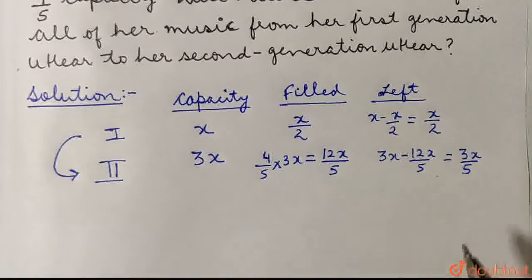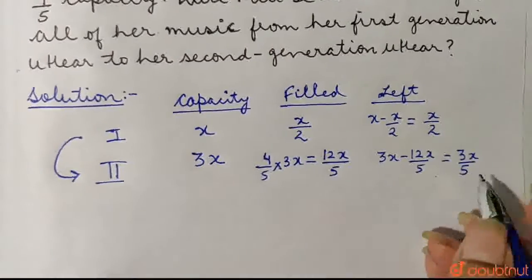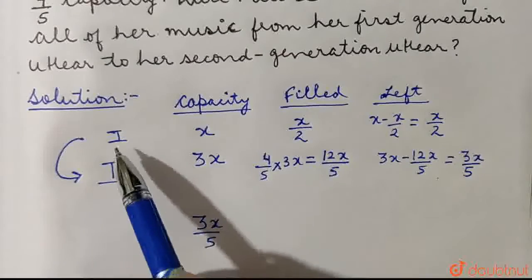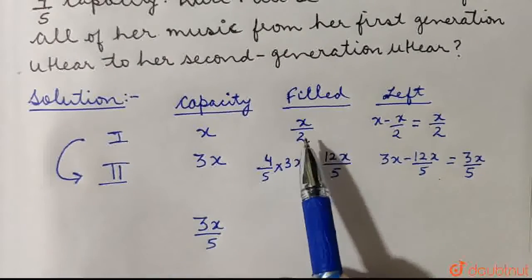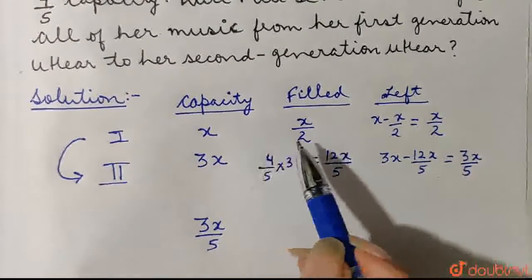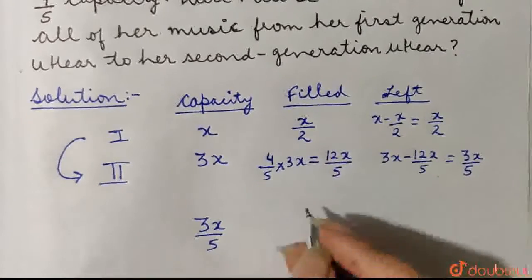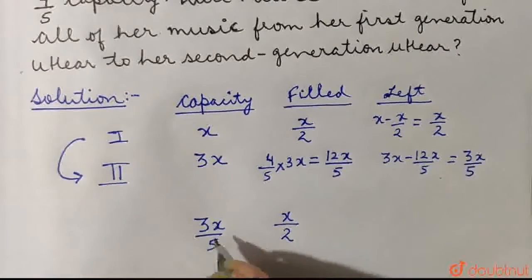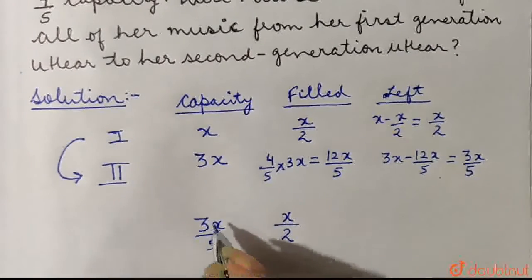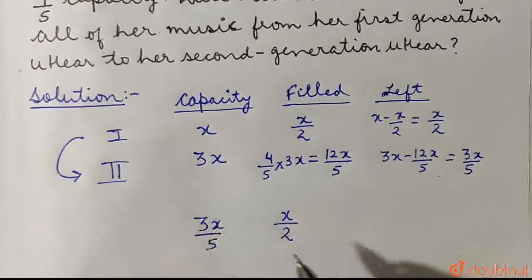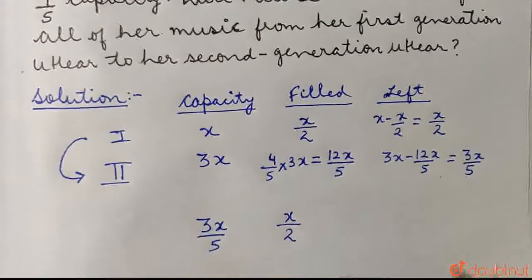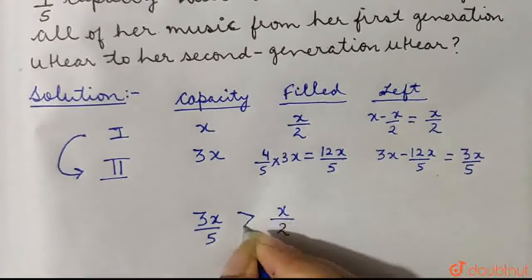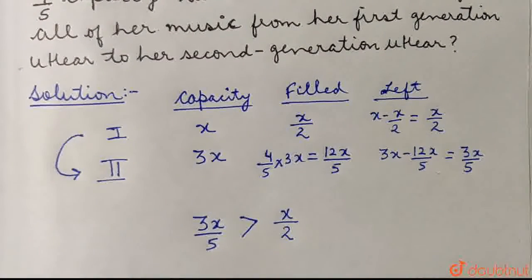Now in the second generation the left capacity is 3x by 5, and in the first generation the filled capacity, that is the capacity which is filled with songs, is x by 2. So x by 2 and 3x by 5. Now we know that 3 by 5 is greater than 1 by 2. So that means 3x by 5 is a greater number than x by 2.